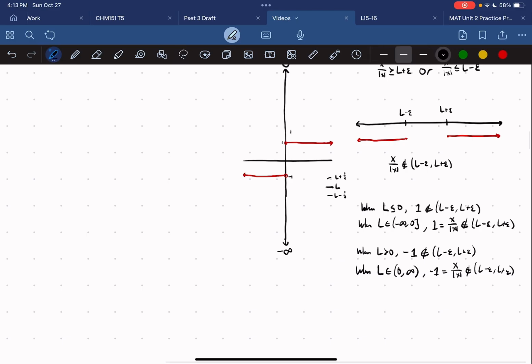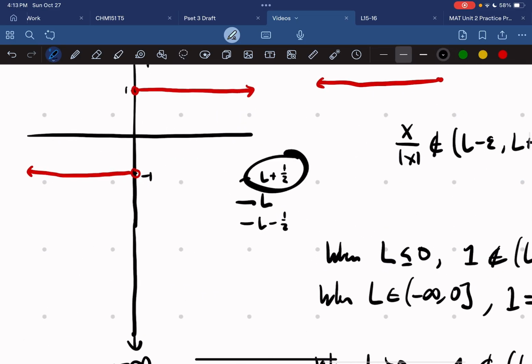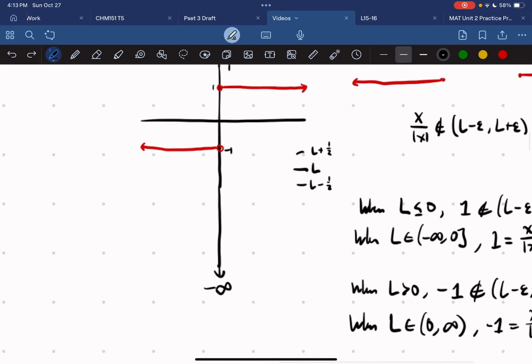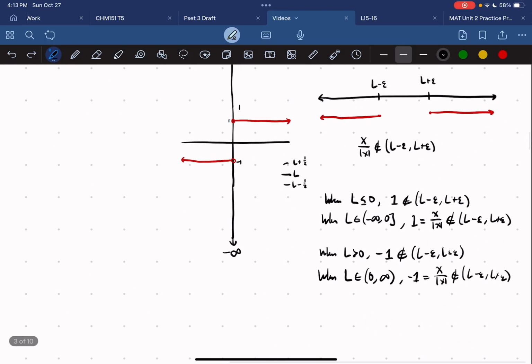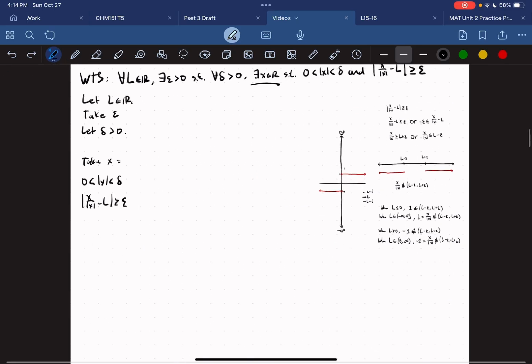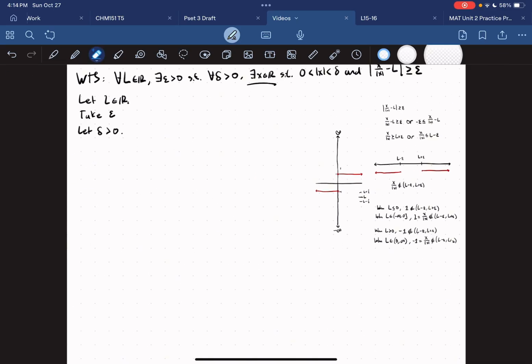So we found out that we can use 1/2 as a number that works. There are a lot of other numbers that work, right? I think you could probably choose 1, actually. You could choose 1 as well if you wanted to. It just makes it a bit less convenient. But okay, so now let's write our proof.